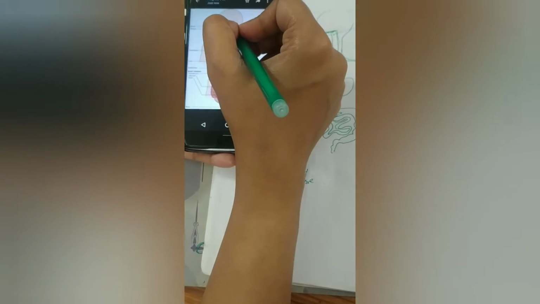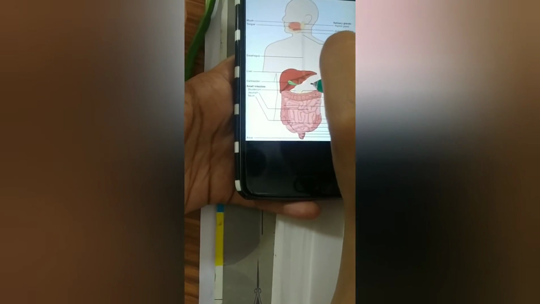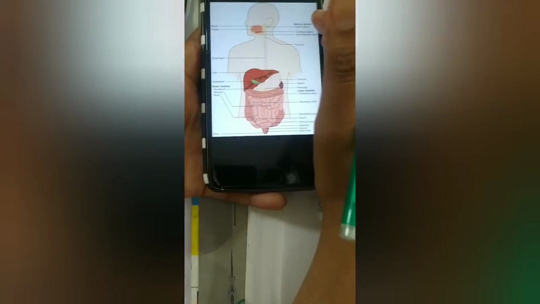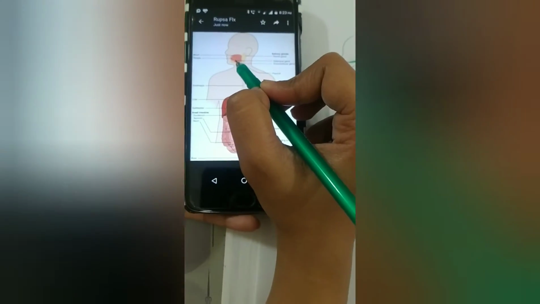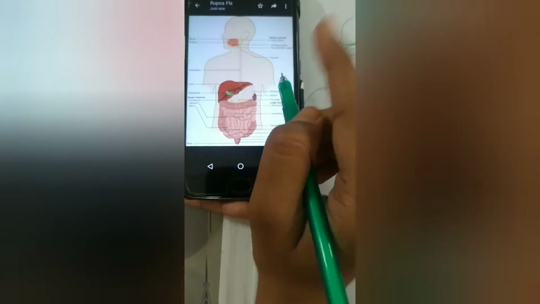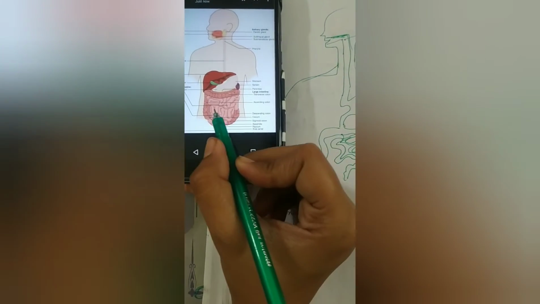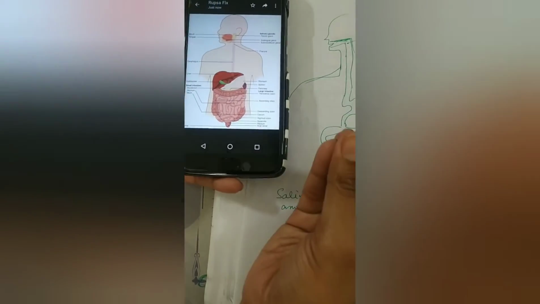Then this maltose passes through the esophagus, then through the stomach, and comes to the small intestine. After the first enzyme, the salivary amylase, the second enzyme which acts on carbohydrate is a carbohydrate splitting enzyme, known as pancreatic enzymes.